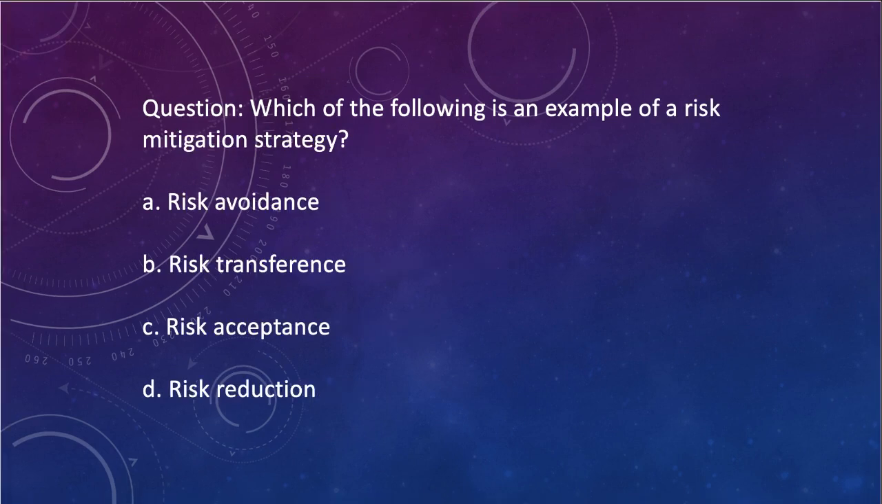Moving on to the next question, which of the following is an example of a risk mitigation strategy? A. Risk avoidance, B. risk transference, C. risk acceptance, D. risk reduction. Answer would be D. Risk reduction is an example of a risk mitigation strategy. Risk mitigation is the process of reducing or eliminating potential risks to an organization's assets. There are several risk mitigation strategies, including risk avoidance, risk transference, risk acceptance, and risk reduction. Risk reduction involves implementing controls to minimize the likelihood or impact of a potential risk.